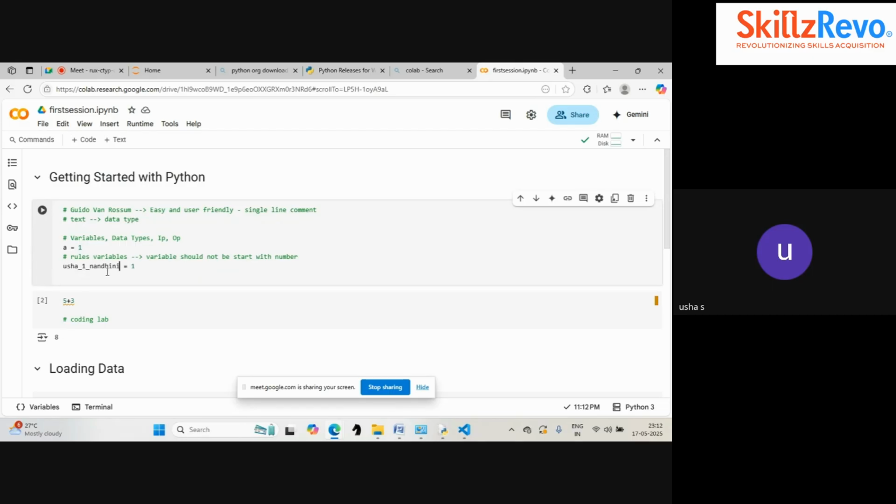So this is a correct way to declare a variable. If we are using a number value first, that is a wrong way. Okay, that is one rule. I hope this rule is clear for you.